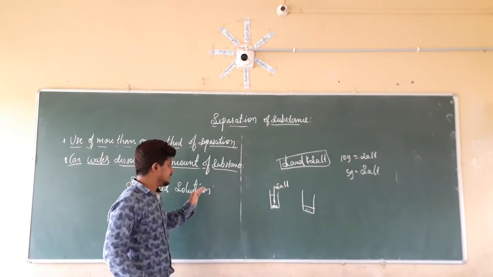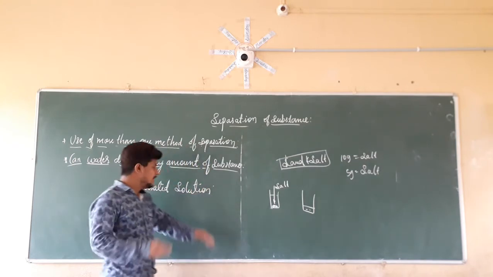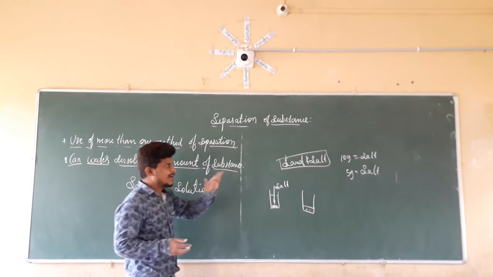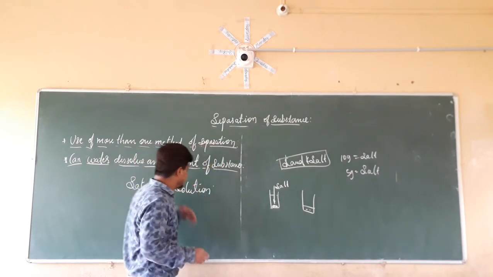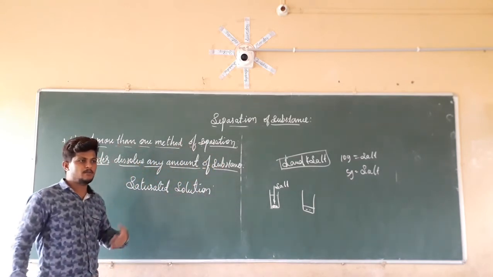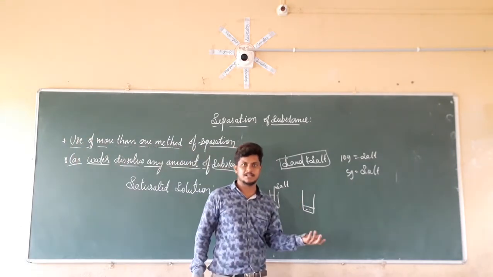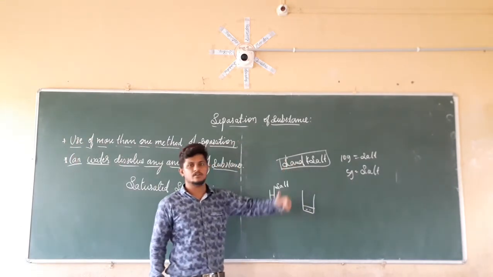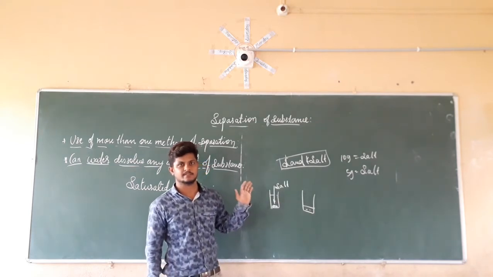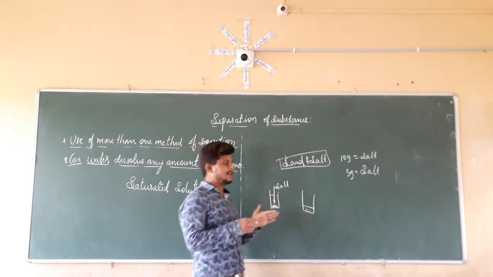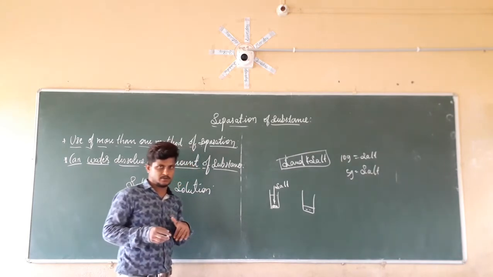Right? If we make a saturated solution one day, we can separate sand from the salt completely. If the amount becomes excess, then it is not possible to separate the salt completely. Some amount of the salt is going to remain with the sand. So the excess amount is going to remain at that point.